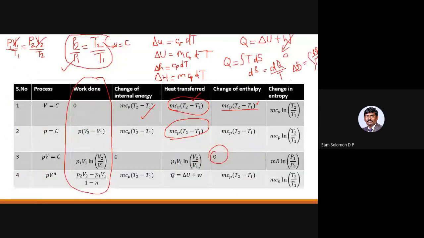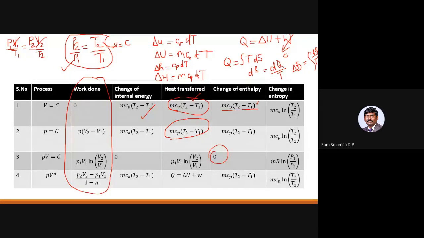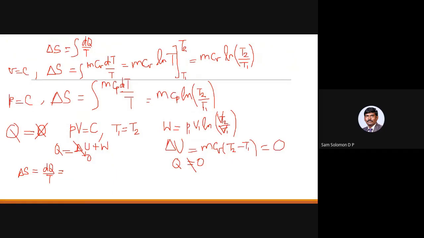But then we have to find out the value of delta S here. For delta S, we have to use dQ by T. So either we use P1 V1 into ln of V2 by V1, or we normally tend to write this as m R into ln of P1 by P2, which means your W is P1 V1 times ln of V2 by V1.